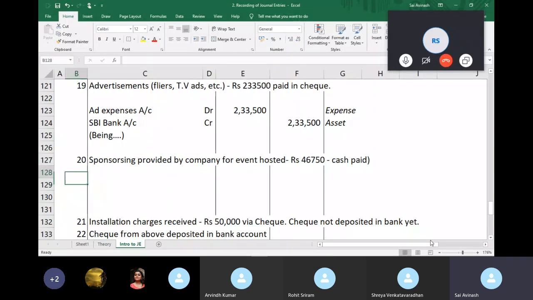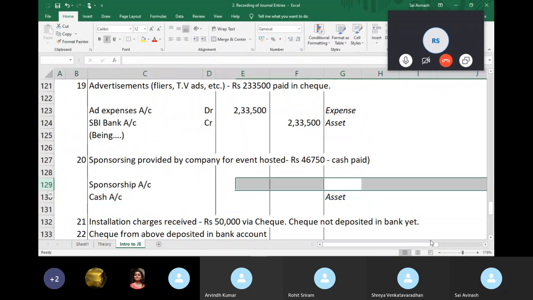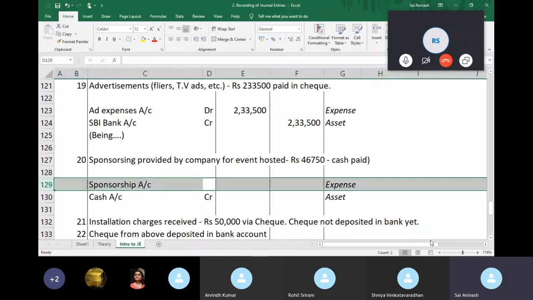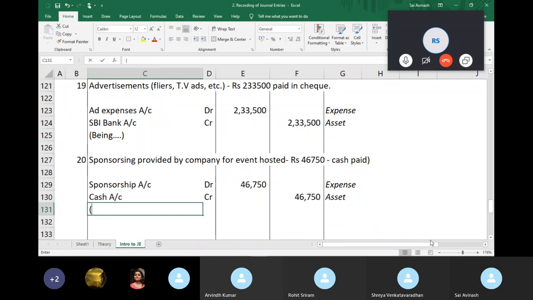and you get a benefit from it. So the two accounts involved are sponsorship account and cash account, sorry. Asset, expense. So I'm paying money, my asset decreases, and I'm incurring an expense, my expense increases. So, 46,750. You can maybe mention the event details if you want, who you paid and whatnot.